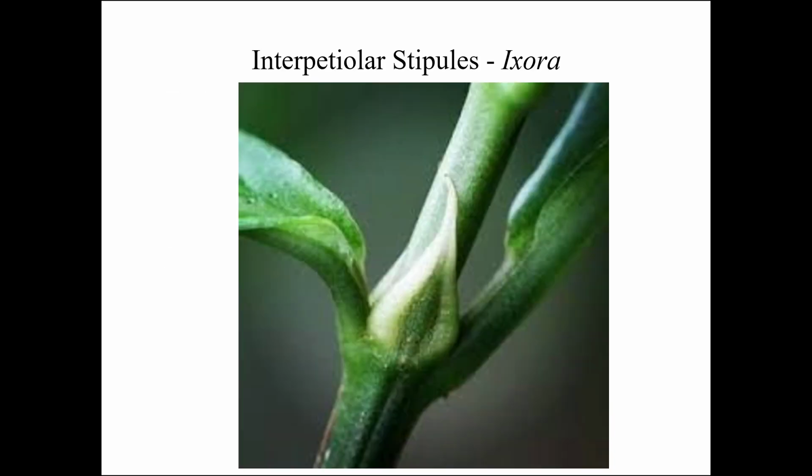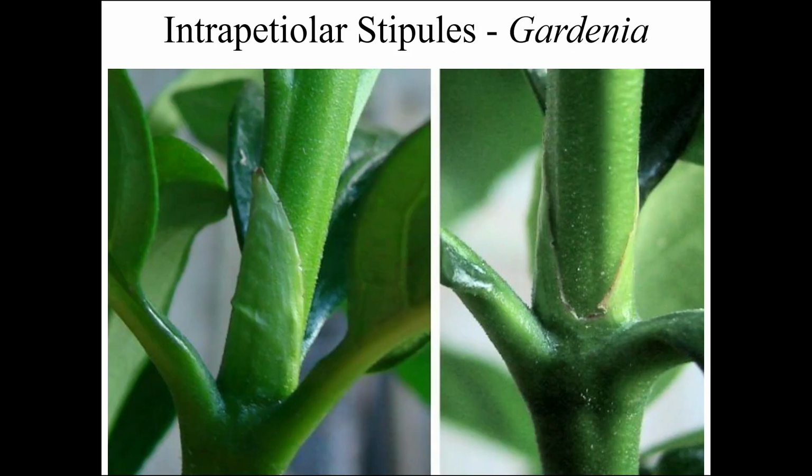You can see the picture. This picture shows the interpetiolar stipules in Ixora. The stipules of the opposite leaves fused in the lateral sides of the stem to form a leafy structure. Here you can see intrapetiolar stipules.